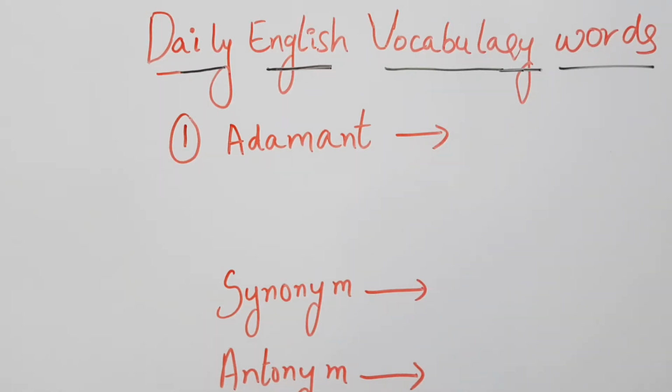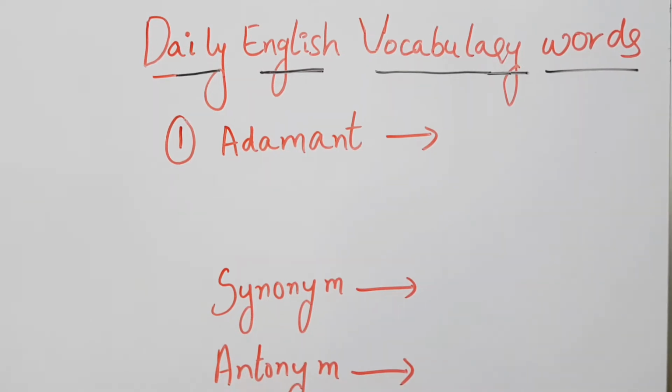Today I will tell you about daily easy English vocabulary words. I am going to teach the English vocabulary word along with its meaning, and along with that, their synonym and antonym. Synonym means similar meaning. Antonym means opposite word. So let's begin. Number 1 is adamant.